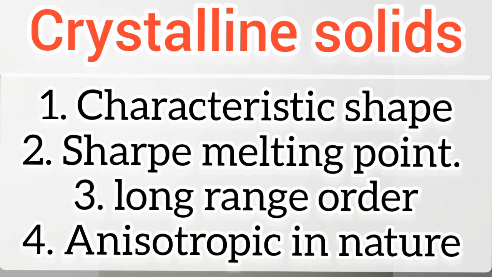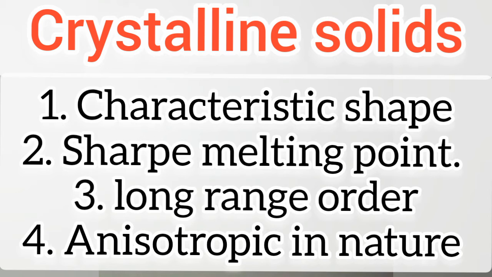The third point is that the atoms or molecules in a crystalline solid have long range order. That is, it has an orderly arrangement of particles over a long range. And the fourth point is the anisotropic nature of crystalline solids. What is anisotropy?